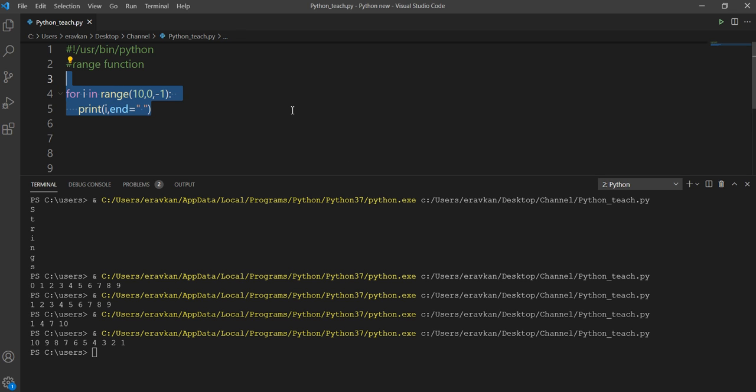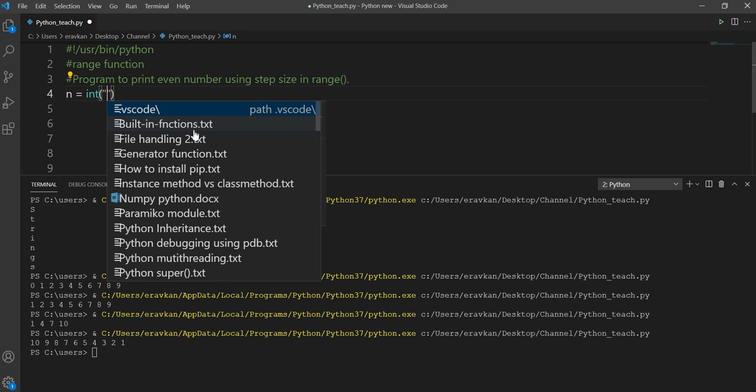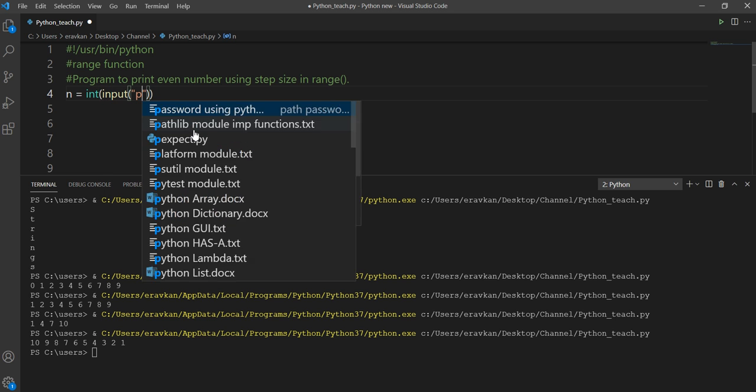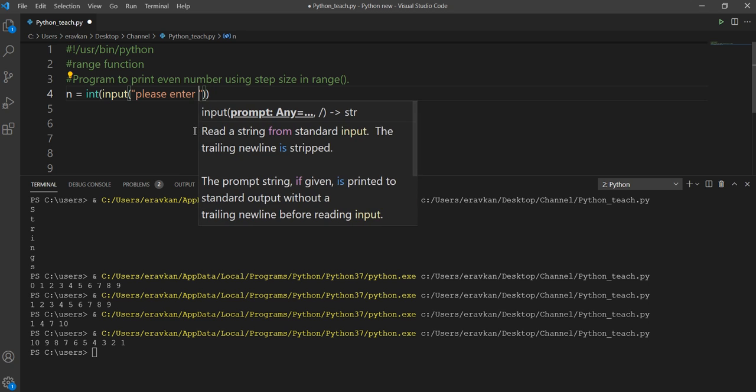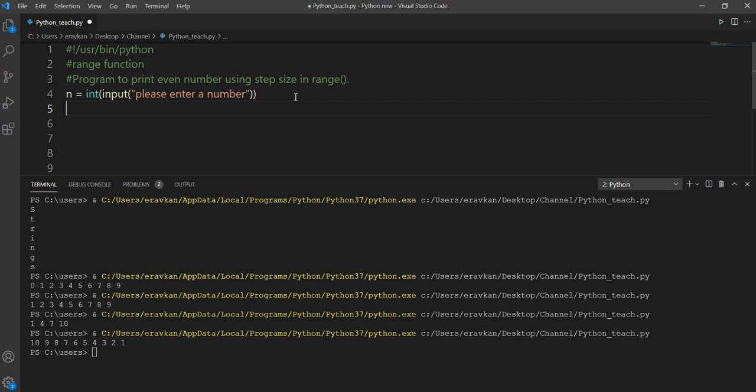Okay, suppose we take an example where we want to print even numbers using the range function. So how can we do it? Suppose I take input, I'm doing typecasting, input, please enter a number. I'm taking the input from the user.